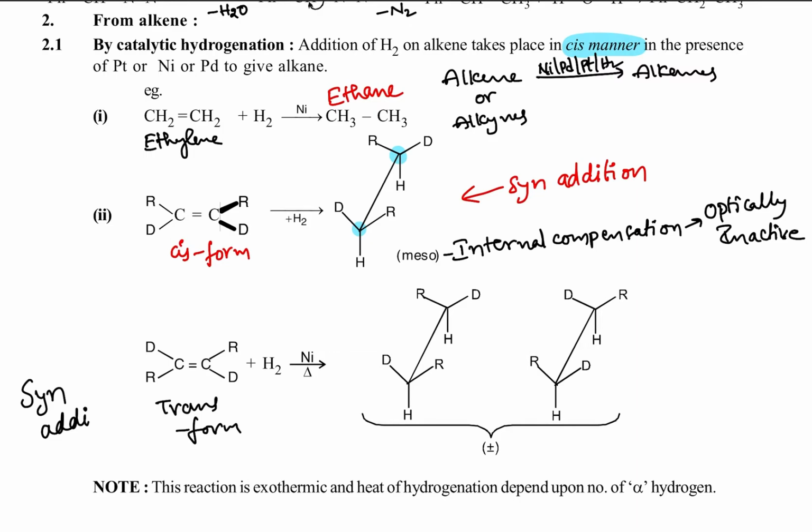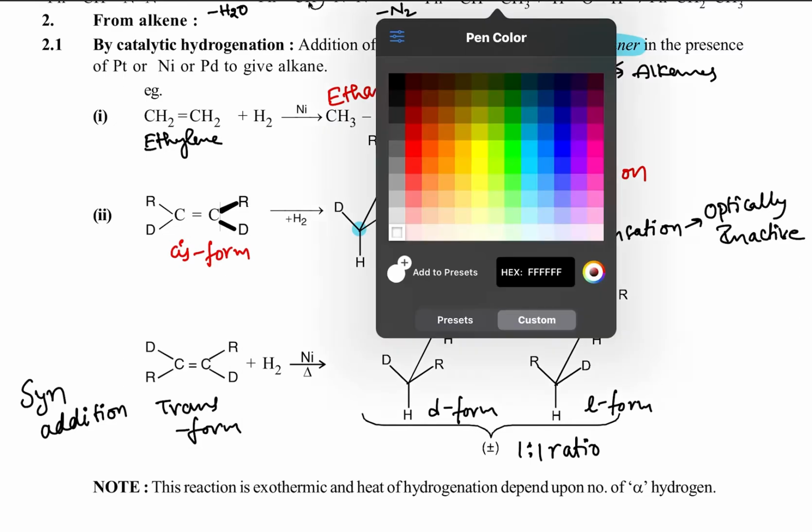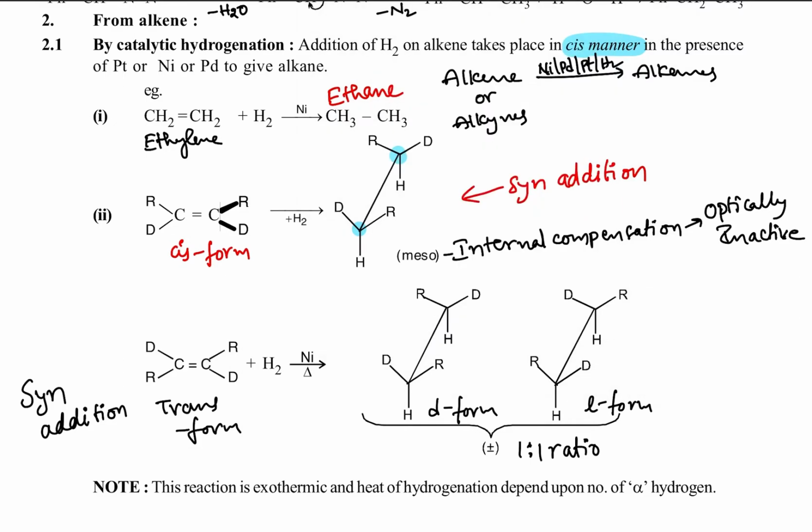When syn addition is taking place in the trans form, we can get a racemic mixture. One is the dextro form, another one is the levo form, in a 1:1 ratio. When we are getting that 1:1 ratio of dextro form and levo form, that is called a racemic mixture.